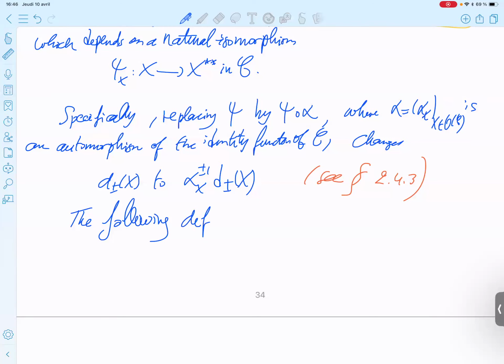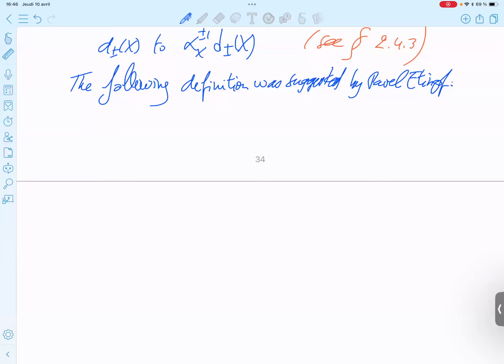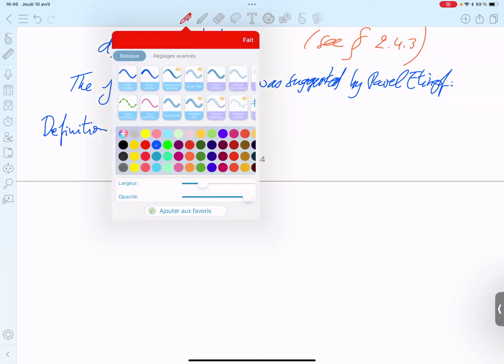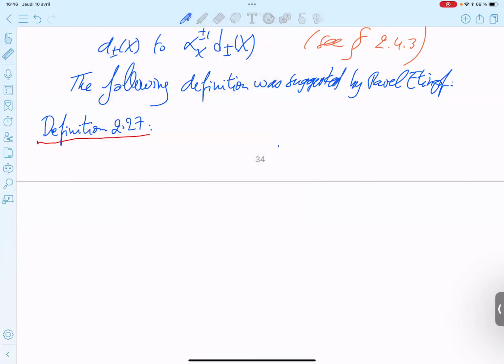The following definition was suggested by Pavel Etingof. Definition 27.